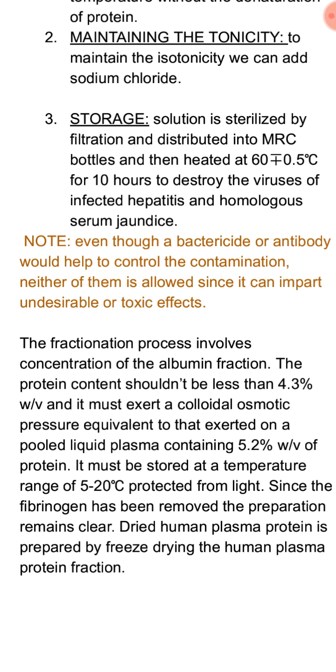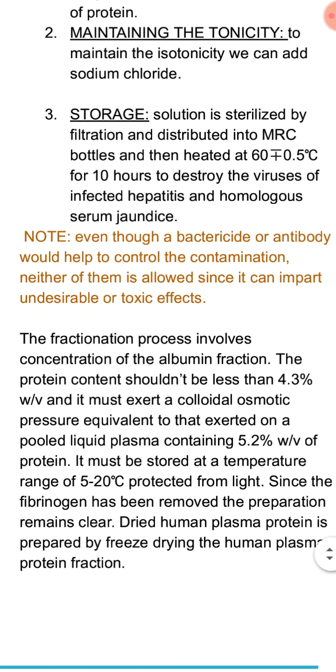The third is that it must be stored at a temperature range of 5 to 20 degrees Celsius in an environment completely protected from light. And the preparation happens to be clear, the reason being that the fibrinogen is already removed. Finally, dried human plasma protein is prepared by freeze drying the human plasma protein fraction.